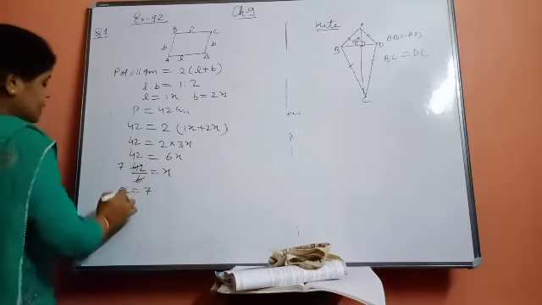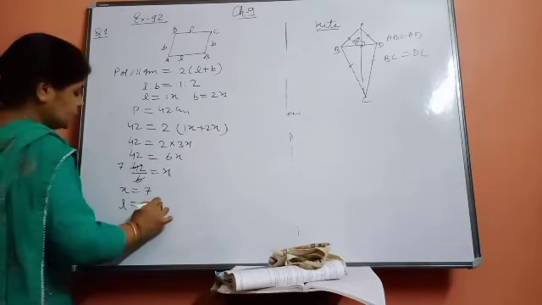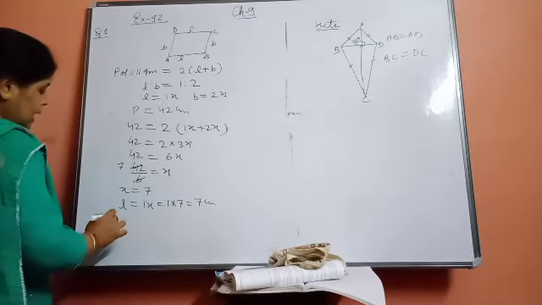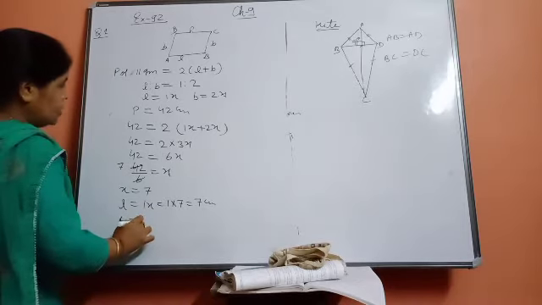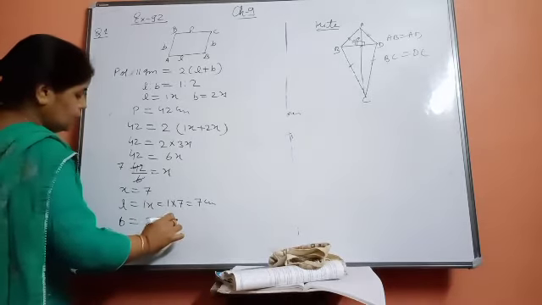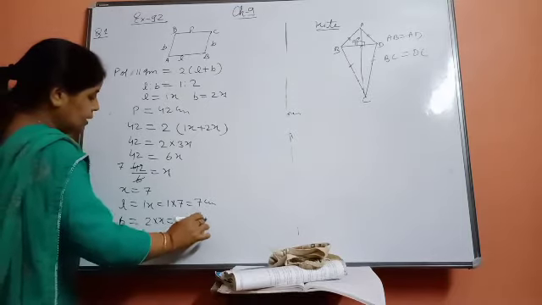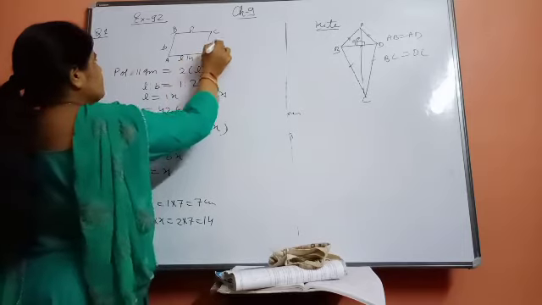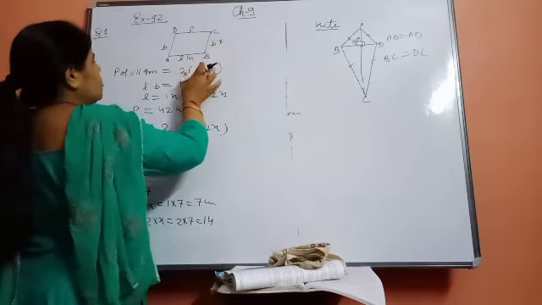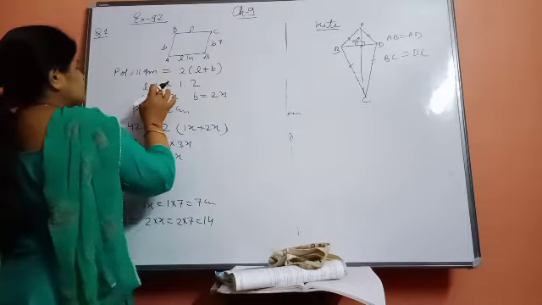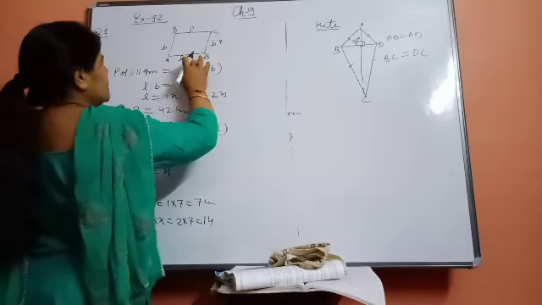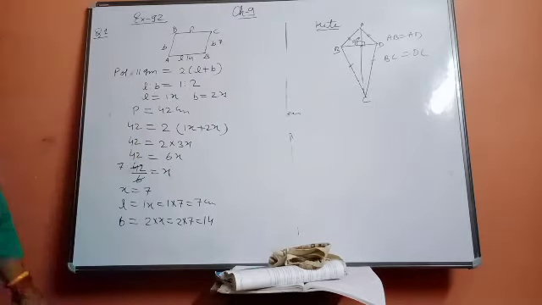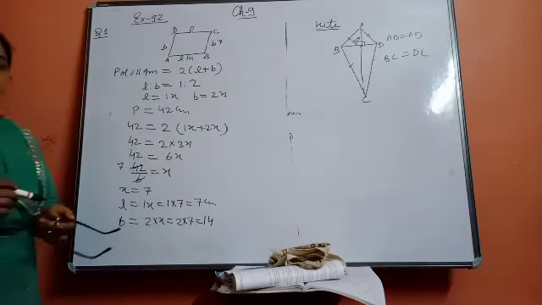So what can be the length? Length is equal to 1x, so 1 into 7 is equal to 7 centimeter. And breadth is equal to, beta, 2 into x, so 2 into 7, 14. Now its length is coming 7 and breadth is coming 14. If you put these values here, you will get its perimeter as 42. 14 plus 7 is 21, 21 twos are 42, and 42 was its perimeter. So in this way we can find the answers.